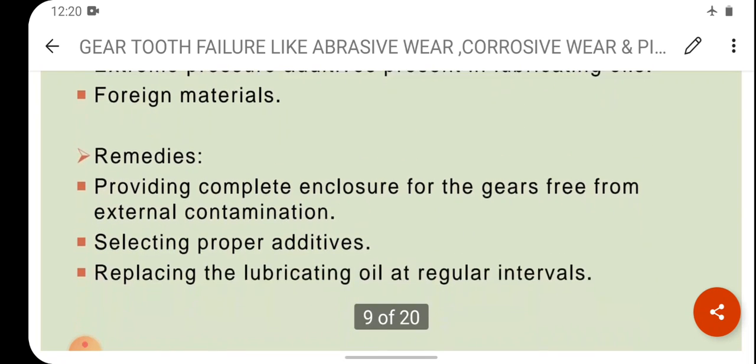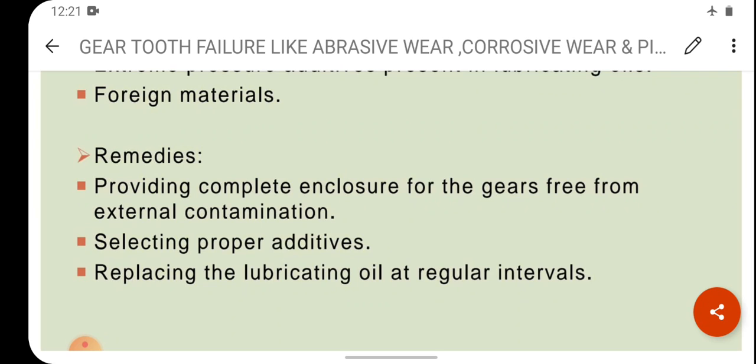Remedies are as follows. First one is providing complete enclosure for the gears, free from external contamination. Second is selecting proper additives. Third one is replacing the lubricating oil at regular intervals. In this way we will make the enclosure and keep it closed, so external contamination will not be possible.